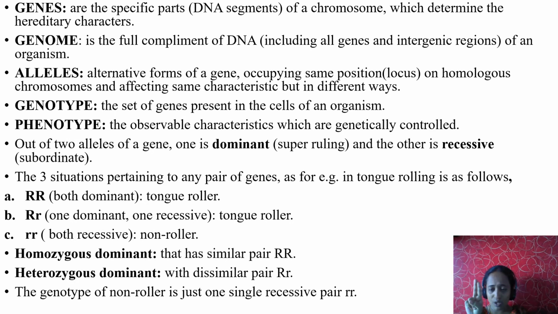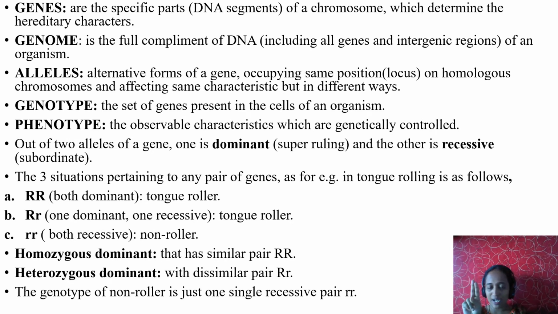Out of these two alleles, one is always dominant, another one is recessive. The dominant one dominates the recessive one. For example, the curly hair may be the dominant gene and the straight hair may be the recessive.